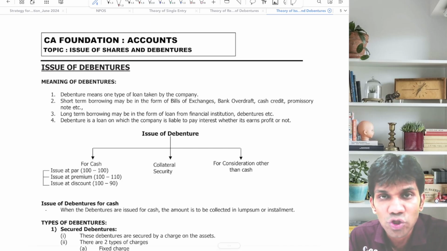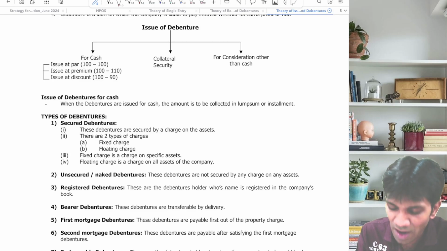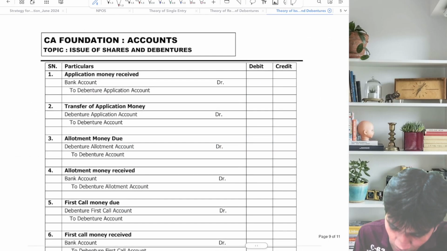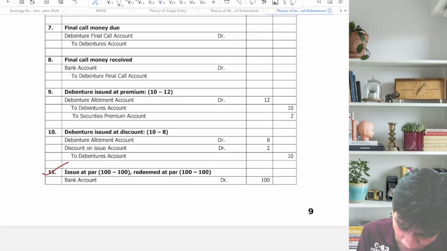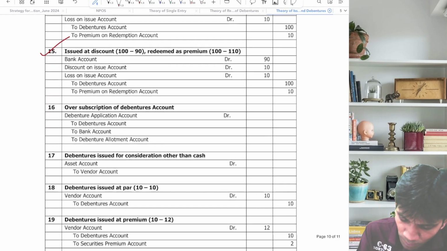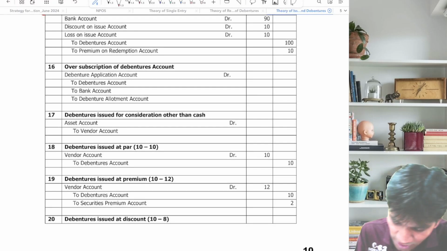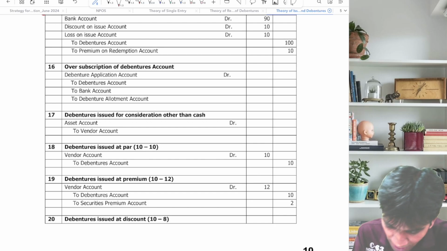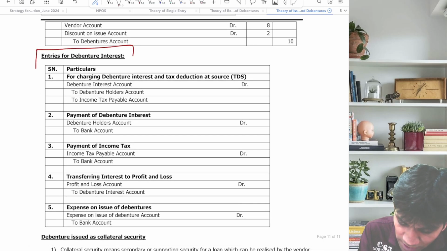Then comes issue of debentures, types of debentures, issue of debentures at par, premium, discount, then the journal entries for debentures. The most important entries I would like to say, entry number 11, 12, 13, 14, 15. Please focus on this PDF properly. Then oversubscription of debentures, debentures issued for consideration other than cash, debentures issued at par, premium, discount, whatever, all these situations. And then comes the entries for debenture interest.